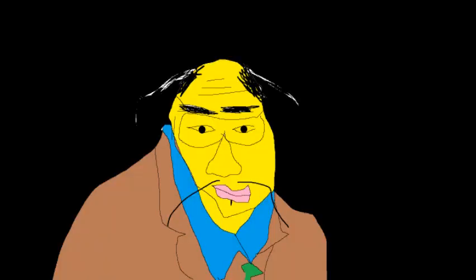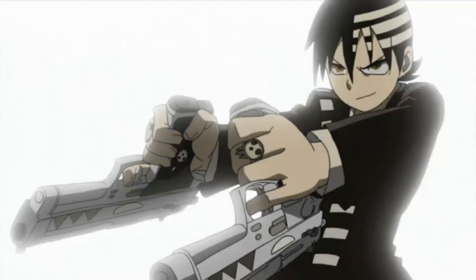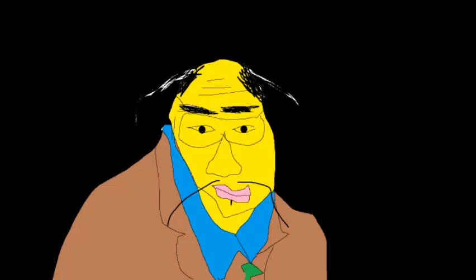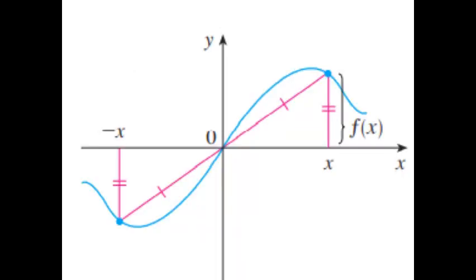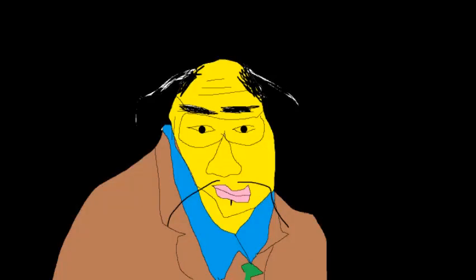And finally, we have graph symmetry. If you are like Death the Kid, this is very important to you. If the graph is symmetric about the y-axis, it is said to be even. If the graph is symmetric about the origin, it is said to be odd. That is how we can visually confirm that.